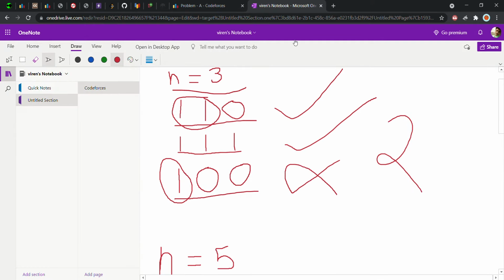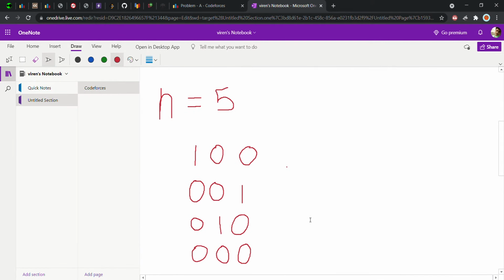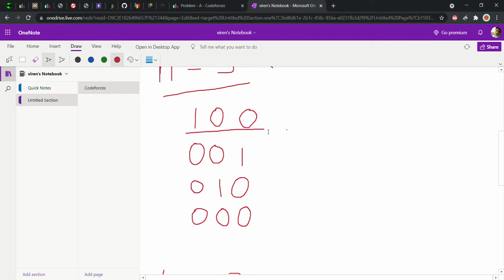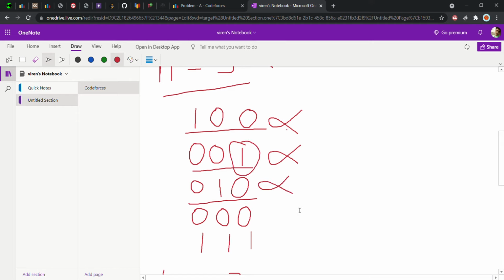Let us see another example. Here I take n, the number of problems in the contest, as 5, right? And let's consider the fifth one has 1 1 1. Now see what the output will be. They will not attempt this question, nor this one, because only one person is aware of the solution. They will not attempt this question either, nor this one. They just attempt the last one, so the answer will be 1.